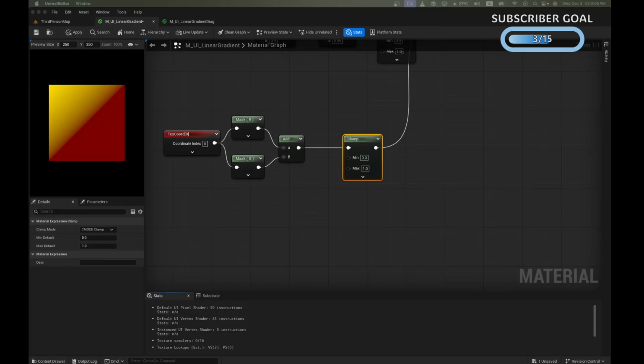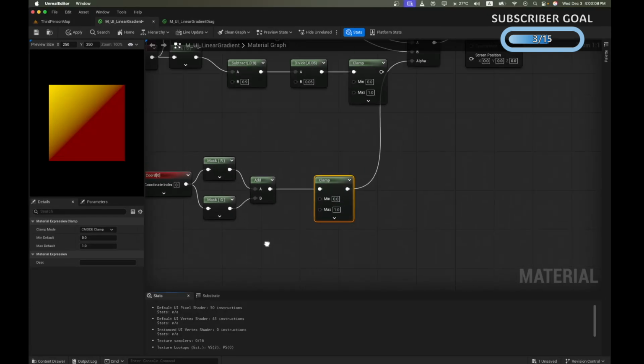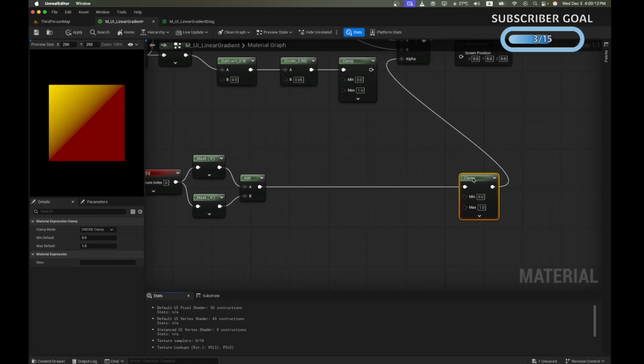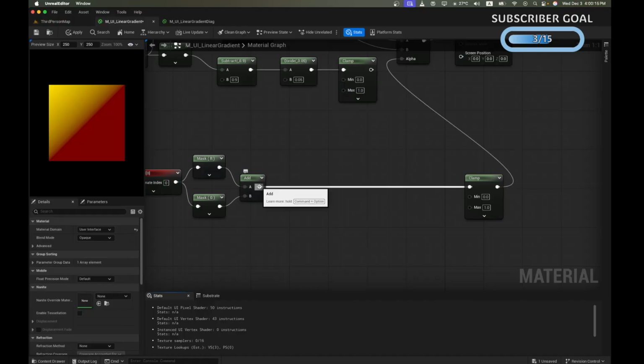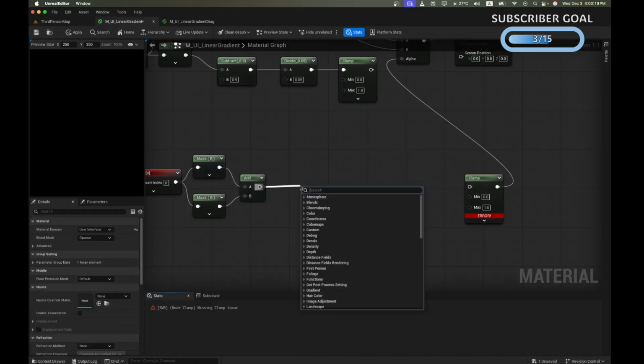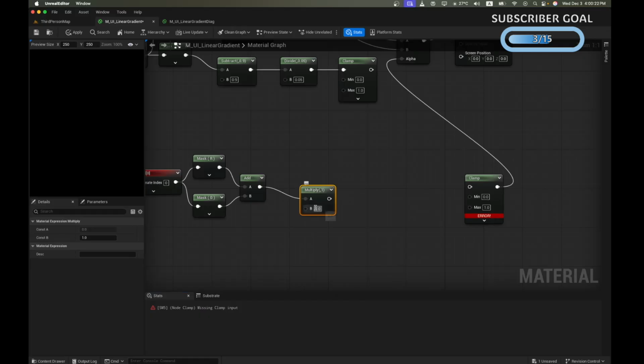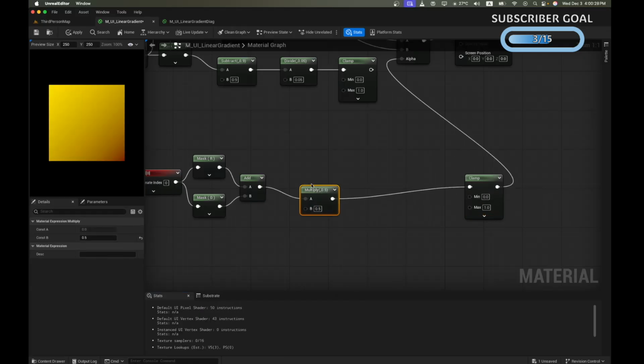Let's see what happens when we multiply it with 0.5. Pause the video and take a guess. This is a good exercise. On rendering, we see that we have pushed the gradient further down towards the bottom right corner. Let's bring it back.